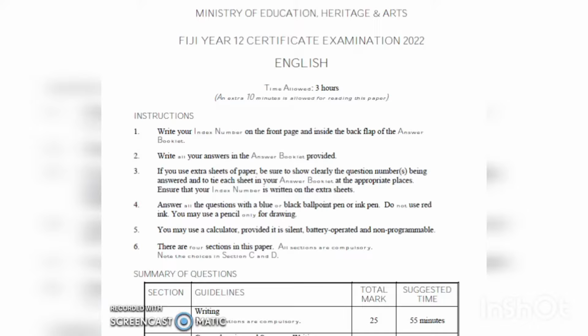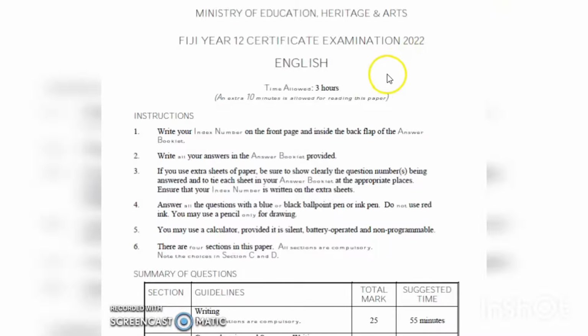So today I'm going to do something new. Usually I have notes on the screen and I discuss. Today we're going to write an essay together. As the title states, it's going to be an expository essay from formal writing, and I was thinking to use this Fiji Year 12 certificate examination paper from 2022 as our guide to go through the steps of choosing your question and what we're going to do from there. So without wasting any more of your time, let's go directly into our lesson for today.